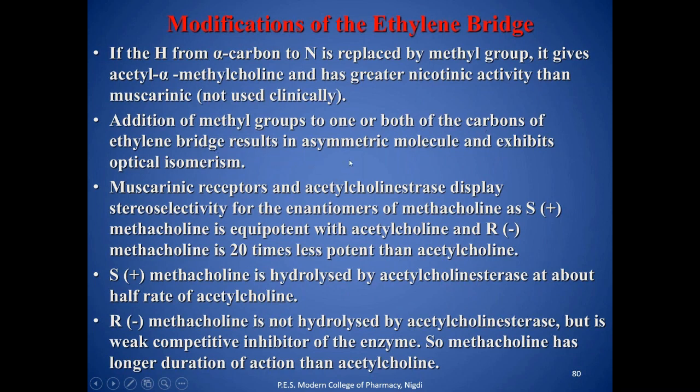Then the addition of a methyl group to one of the carbons on the ethylene bridge results in an asymmetric center, which will exhibit optical isomerism. The muscarinic receptor and acetylcholinesterase display stereoselectivity for the enantiomers of methacholine. S positive methacholine is equipotent with acetylcholine, and R negative methacholine is 20 times less potent than acetylcholine.